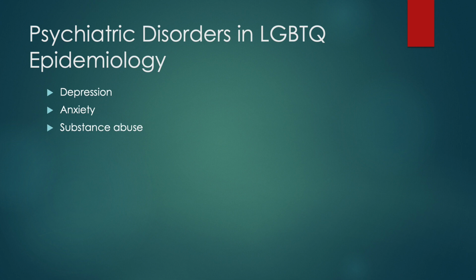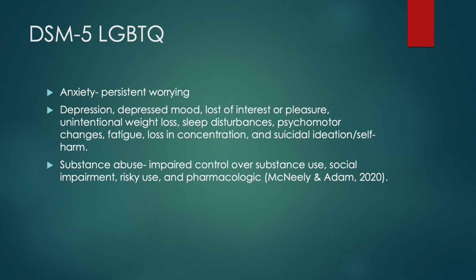Now we'll go over psychiatric disorders in LGBTQ. Epidemiology, which is depression, anxiety, and substance abuse. So same criteria as the others for anxiety, depression, and substance abuse is impaired control over substance use, social impairment, risk use, and pharmacologic.